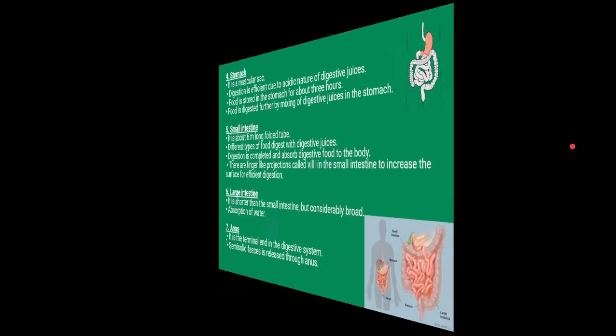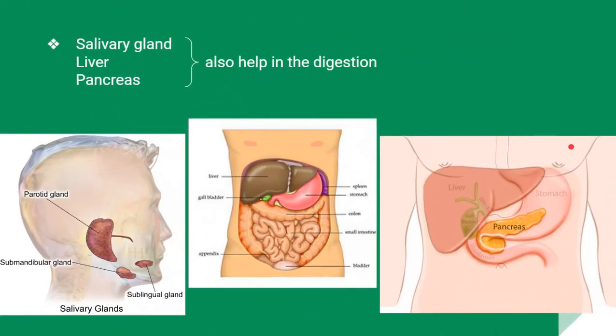So we must understand that, and at the same time we should also remember that the salivary glands, and also the liver and the pancreas, they too play a major role in digestion. But we will be discussing it further on in the near future, most probably in your higher grades.